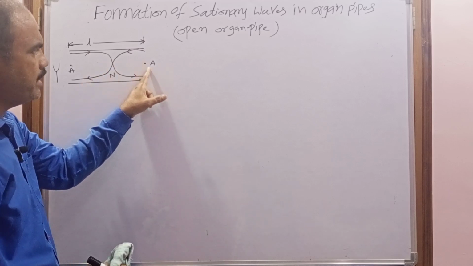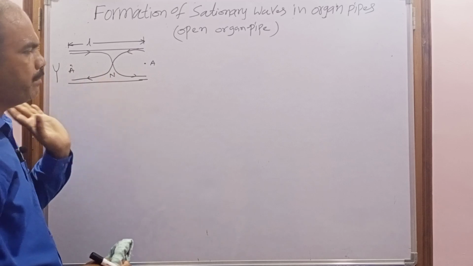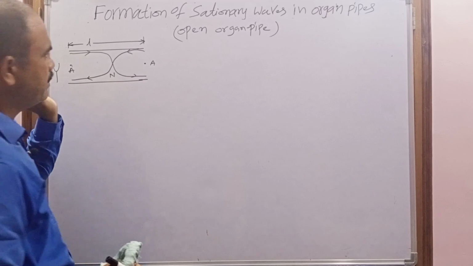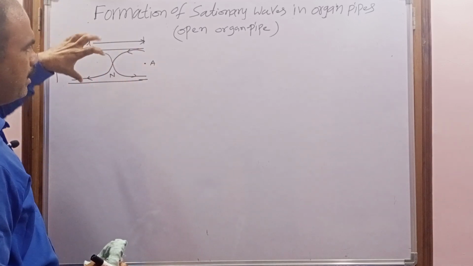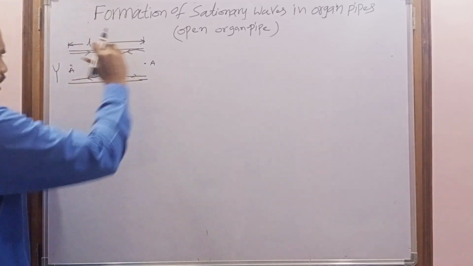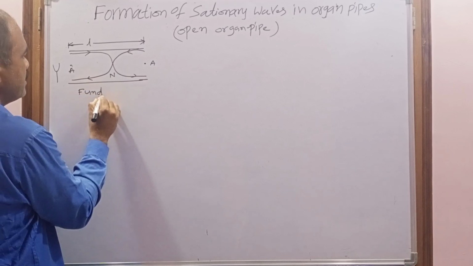Here compression and compression are superimposed, here compression and rarefaction are superimposed, and again here compression and compression are superimposed. So when the stationary wave is formed in the open organ pipe with two antinodes and one node, the frequency of the stationary wave is called the fundamental frequency.